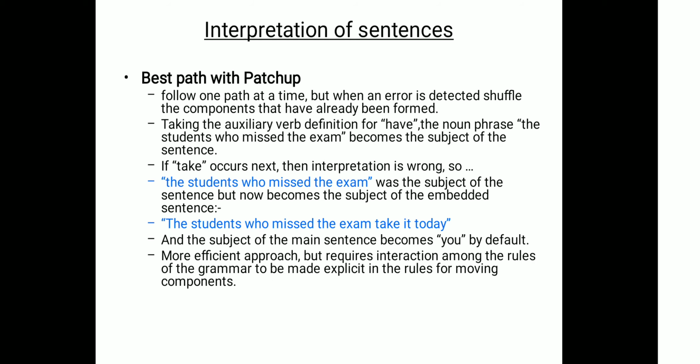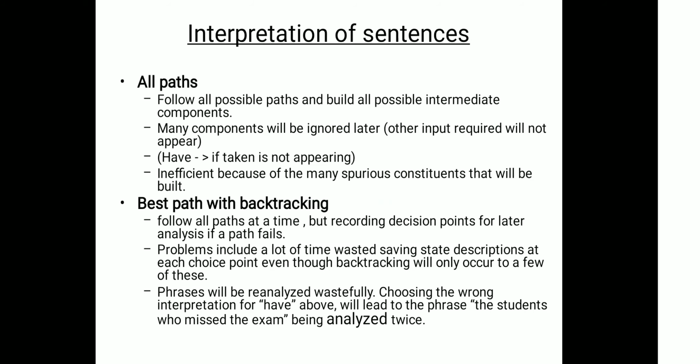So we are starting with all paths. In all paths, follow all possible paths and build all possible intermediate components. Many components will be ignored later. For example, "have", if "taken" is not appearing. This is inefficient because of the many spurious constituents that will be built.